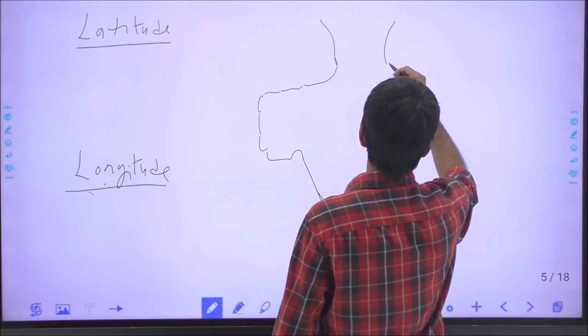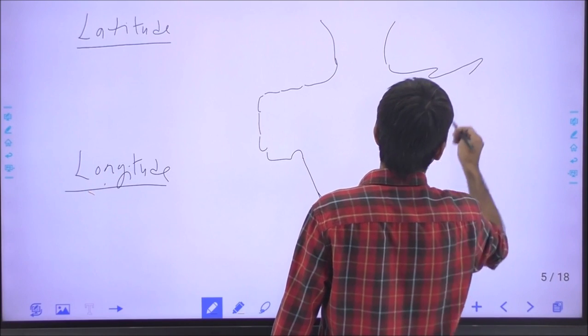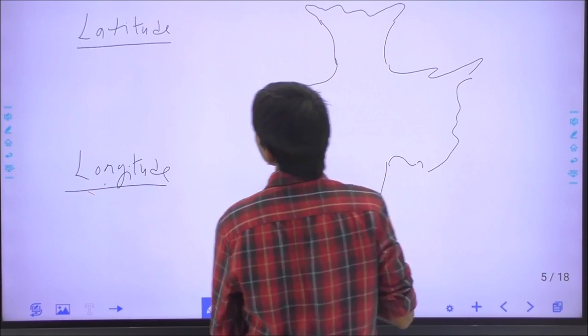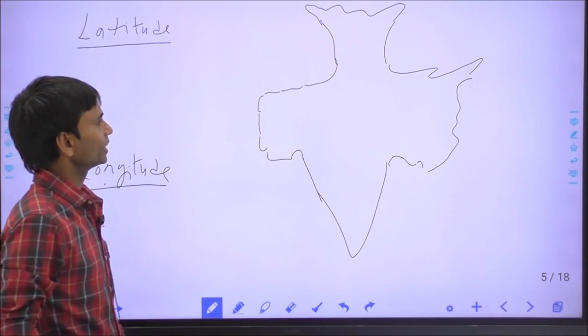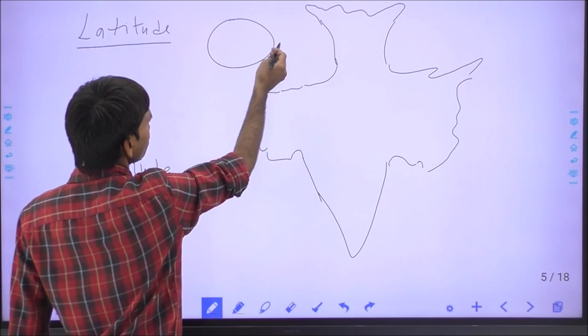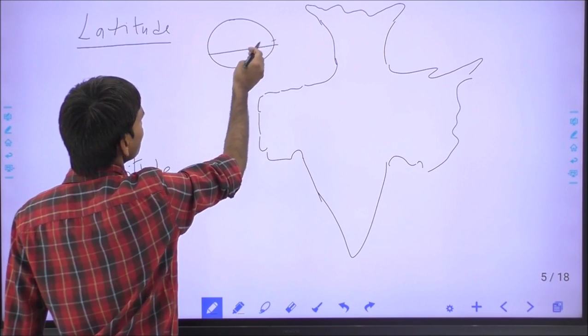This is the Indian map. Latitude lines we have already discussed. These lines are always drawn from east to west on the globe.